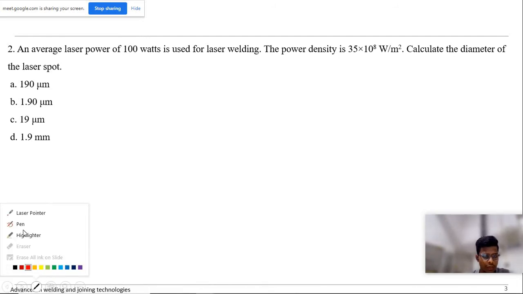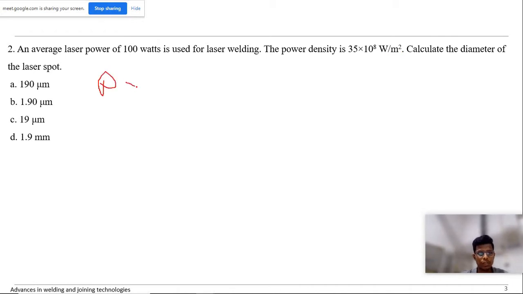Let me take a pen. First of all, an average laser power of 100 watts is used for laser welding. The power density is 3.5 into 10 power 8 watt per meter square. Calculate the diameter of the laser spot. Let us consider this as PD. Power density is equal to power per unit area.